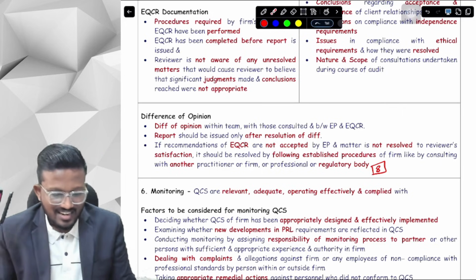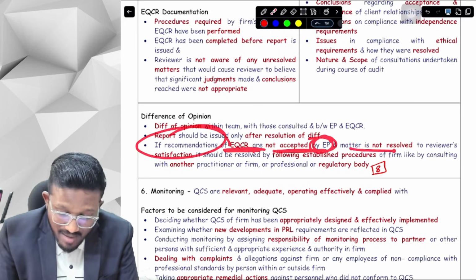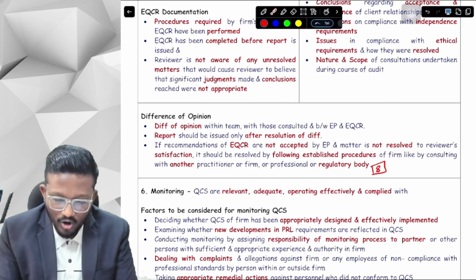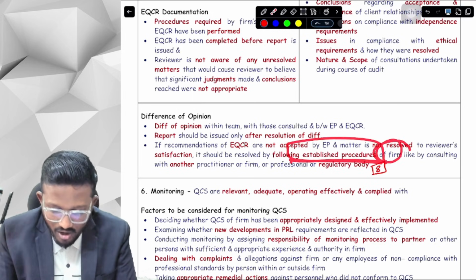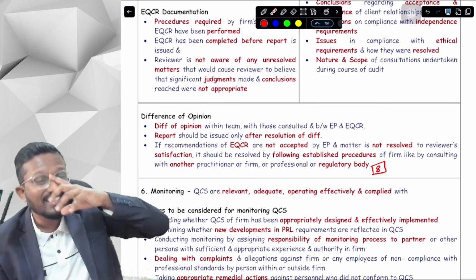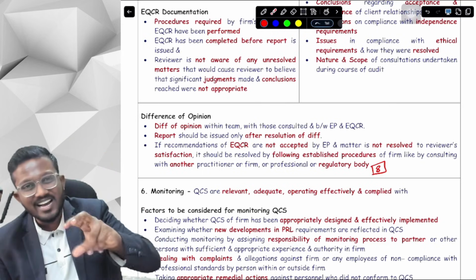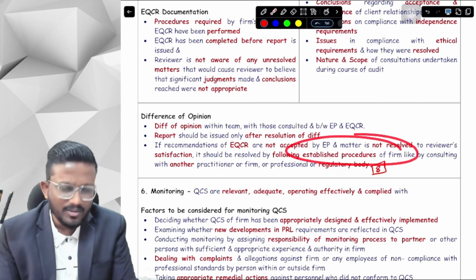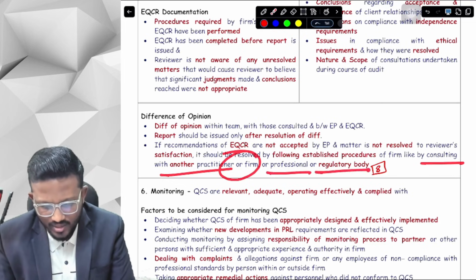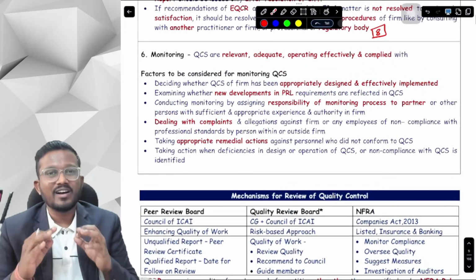Okay, yes sir. Next, if the recommendations of the EQCR are not accepted by the engagement partner and the matter is not resolved to the EQCR's satisfaction, we should resolve it by following the established procedures of the firm. The firm should establish a defined procedure for these types of situations, and then we will follow those procedures for resolving these differences of opinion, and then we will issue our report. Established procedures may include consulting with another practitioner firm or professional or regulatory body. Okay, yes sir. Now we are on the last part of our SQC 1 and SA 220.